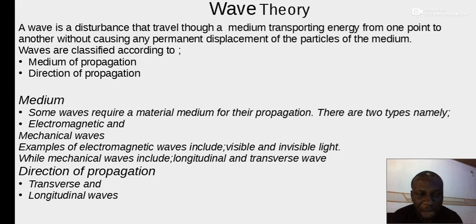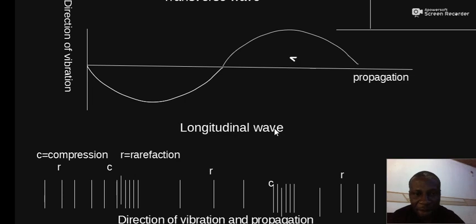Transverse waves are waves that travel such that their direction of travel is perpendicular to the direction of vibration. This is the direction of travel, the x-axis, which is propagation, while this is the y-axis, the vertical axis, which is the direction of vibration.